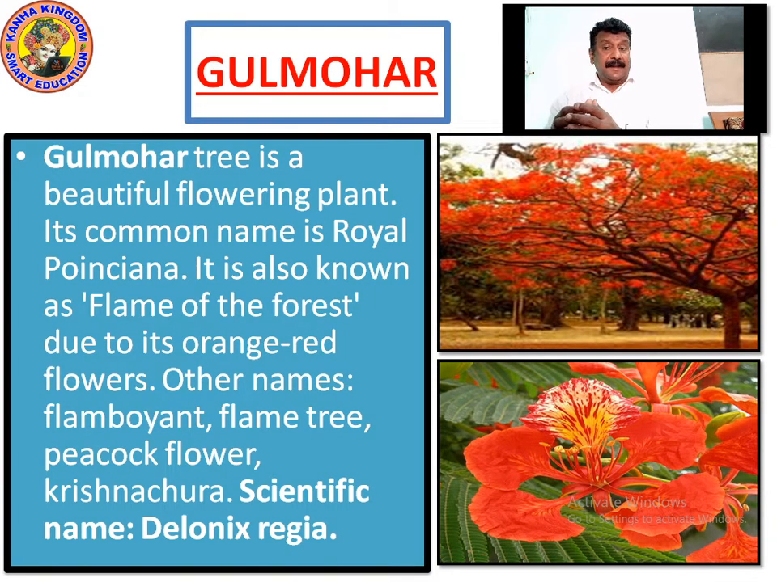Gulmohar is a tree. Gulmohar tree is a beautiful flowering plant. When you talk about Gulmohar, it has historic values. In India, when we talk about Gulmohar, it's a beautiful flowering plant. Its common name is Royal Poinciana. According to the English name, it's Royal Poinciana. It is also known as flame of the forest. You know what is a flame? When you light the gas, when you light a matchstick, what comes out? The flame comes out. So why is it called flame of the forest?